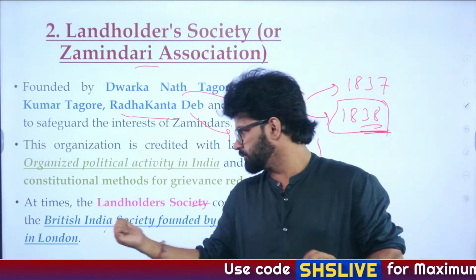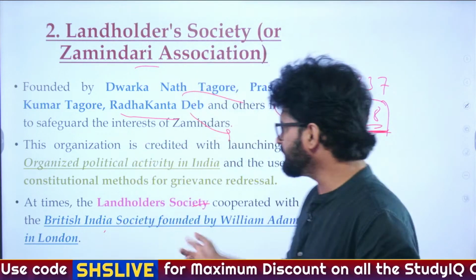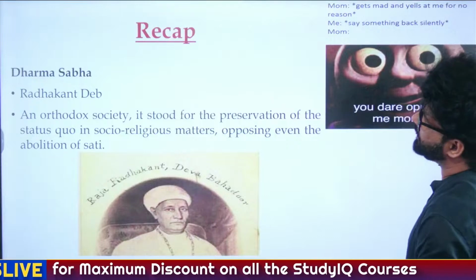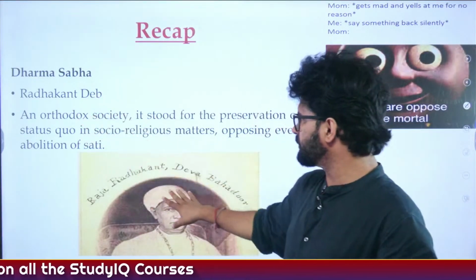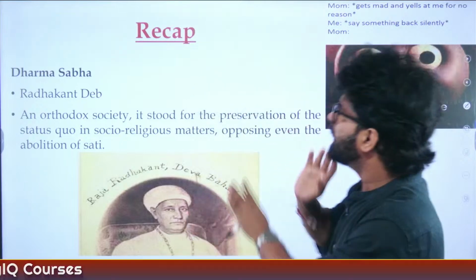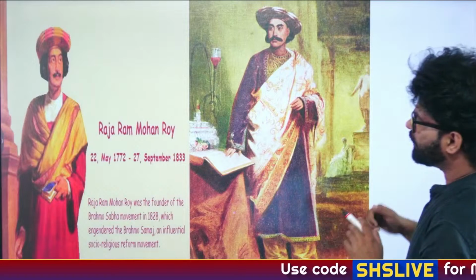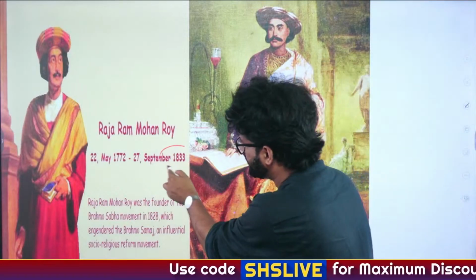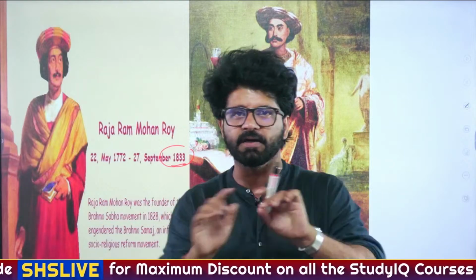Then the British India Society realized that we have to have a branch in India. And then they formed something known as the Bengal British India Society. We are talking about Radhakant Deb, Dharm Sabha, and he was the adversary of Raja Ram Mohan Roy. Please revise these things. This is important. And Raja Ram Mohan Roy died in 1833. Landholder Society, Zamindari Association formed in 1837-38.